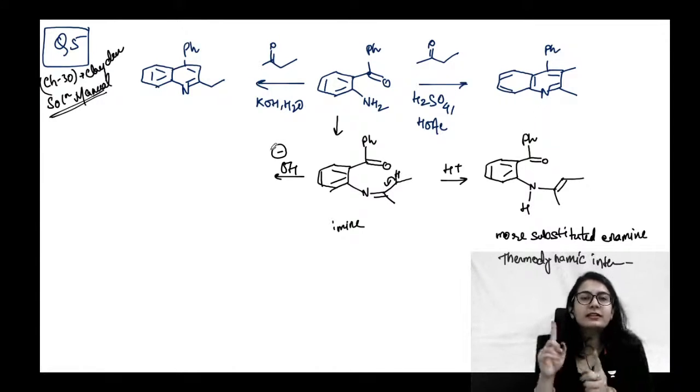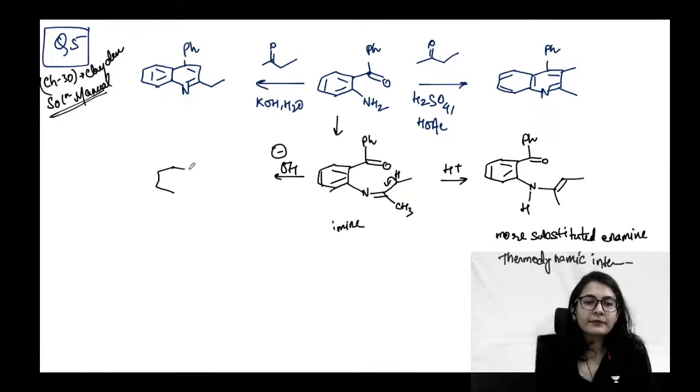All right. The second possibility is if we are taking a base. Base will not think about which is a stable or unstable enamine. Base is going to just remove the most readily available proton. So which is the most readily available proton? This one. So what did the base do? The base removed this proton.